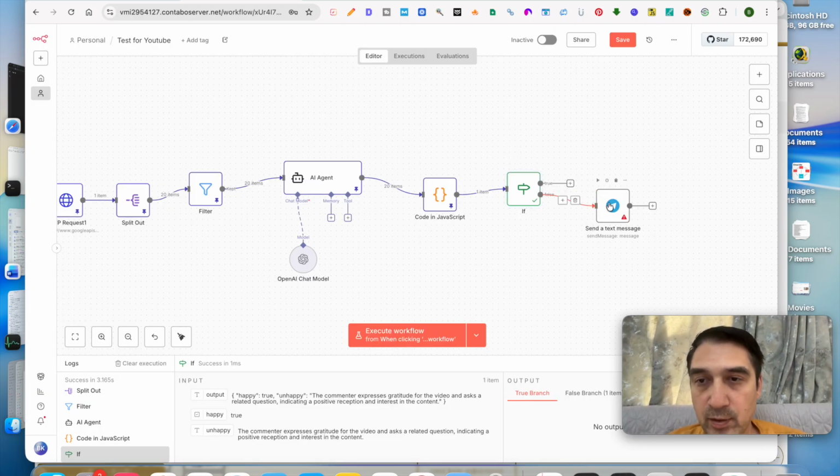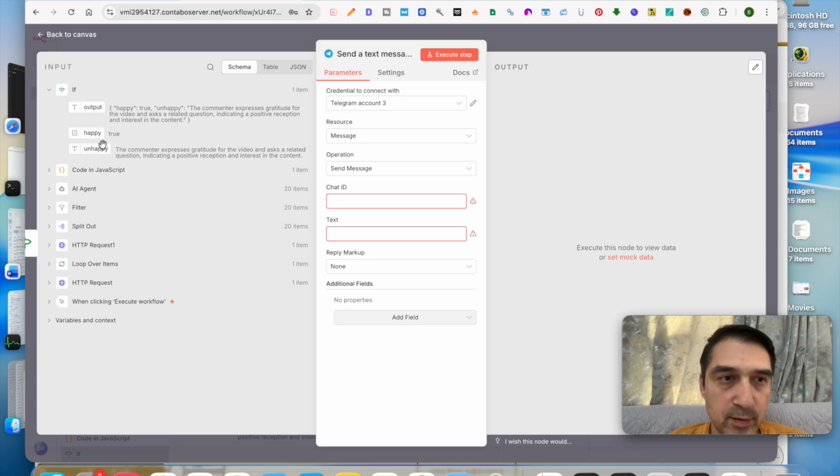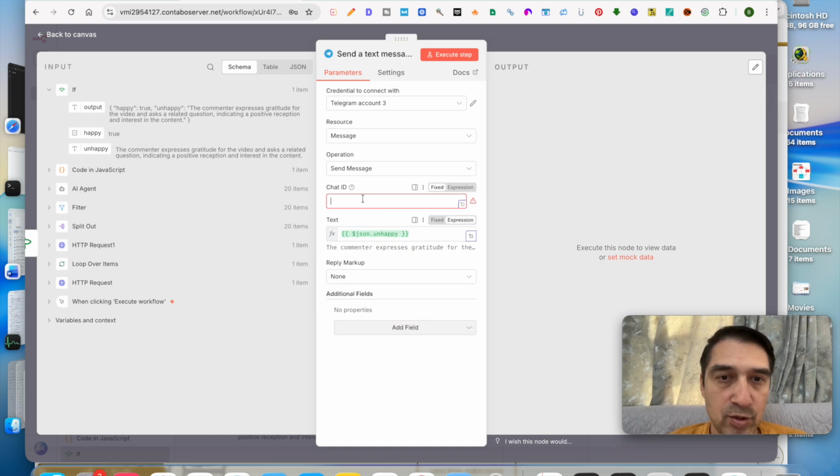And in the previous video, I showed you how to set up your Telegram, but I'll just really show you this real quick. All right, for text, you can have this as your output, or you can have this output as your text, regardless of what it might be. And you can add a chat ID. This will come in from your Telegram, from a Telegram bot. And when you execute, you will get the message. Okay. So it's really simple on this end.